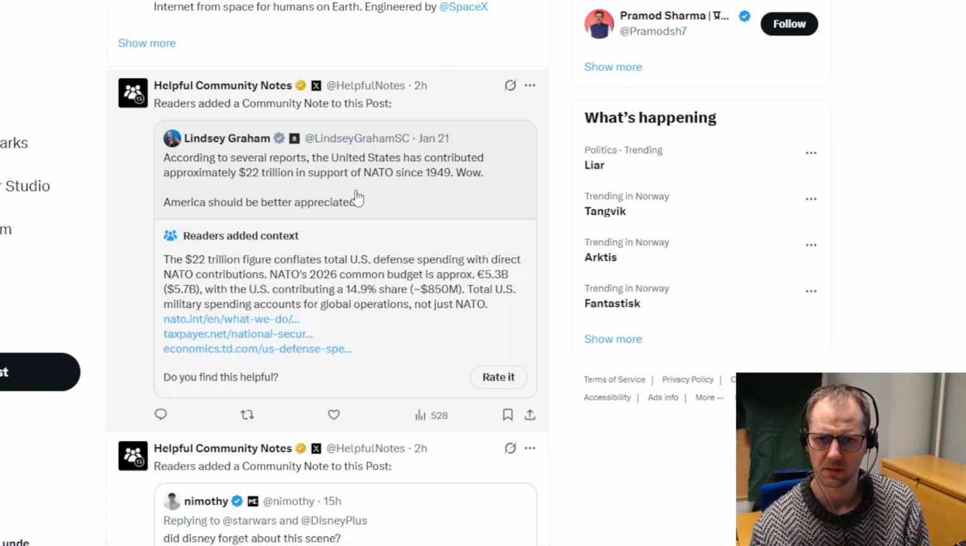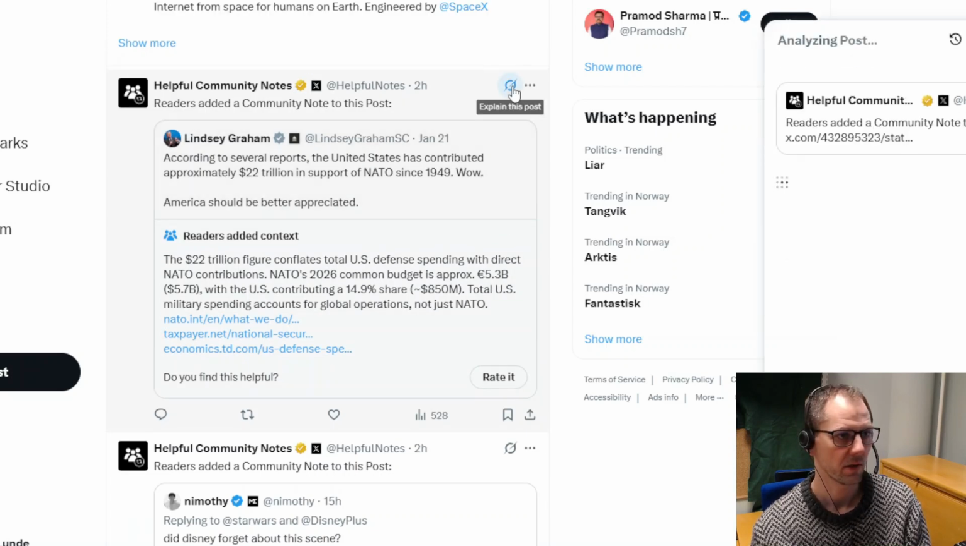So here, for example, Senator Lindsey Graham is claiming that the United States has contributed 22 trillion to support NATO since 1949. But then there is some more context, and here is the note saying that the 22 trillion figure confuses US defense spending with direct NATO contribution. So apparently this is the total US defense budget, which might not be so honest to mention as a NATO contribution. And again, I could bring up Grok and help analyze this post further.